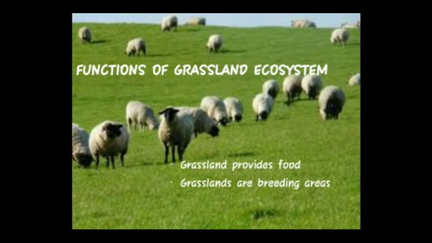Functions of grassland ecosystem. The main functions of grassland ecosystem are: 1. Grasslands provide food. The World Resources Institute says that the grasslands are the breeding grounds for many cereals like wheat, rice, barley, sorghum, and millet. 2. Grasslands are breeding areas.